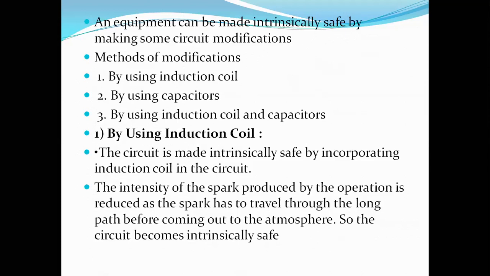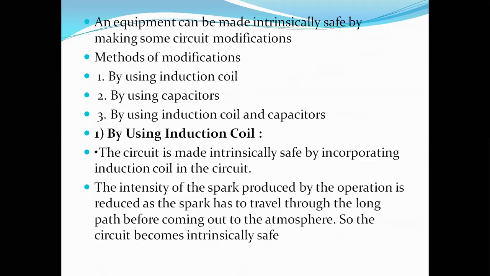So as I said, the definition of intrinsically safe indicates what? These are all the apparatus which are operated at a low voltage, let us say 30 volts or 25 volts, which is a very, very less voltage. In case any spark is produced during operation of these apparatus, since it is operated at a low voltage, its intensity is very less, and it will not create any harm or danger to the surrounding atmosphere.